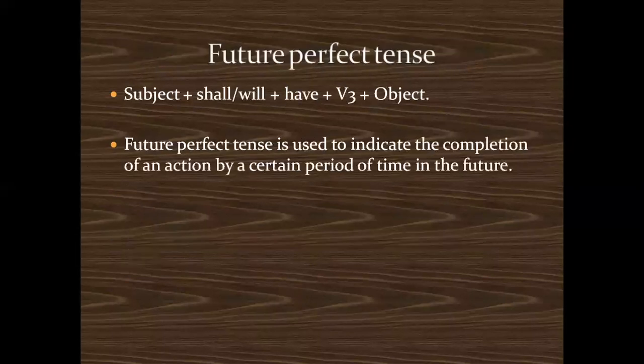Like this. Then the future perfect tense again has a subject followed by shall or will, followed by have. I told you there is no difference between future and present, only will or shall is coming in between, followed by the regular verb and followed by the object.